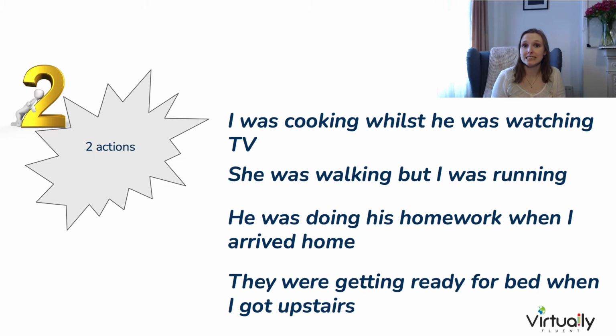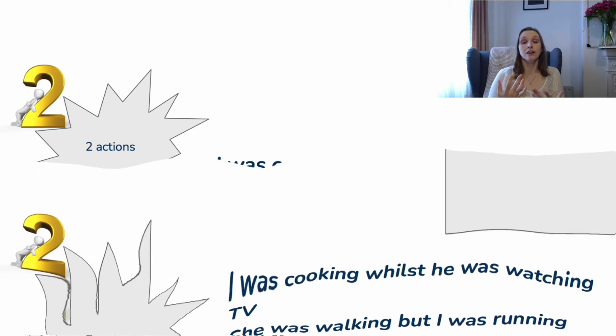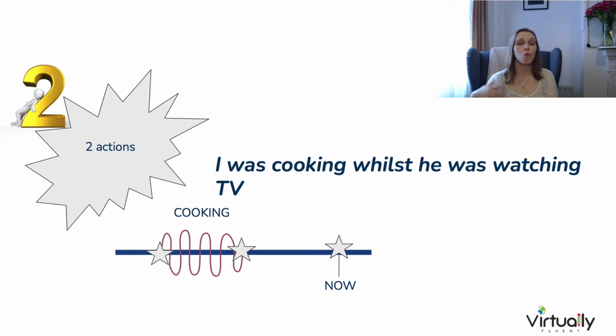Now, the second reason that we would use the past continuous is normally to talk about two events happening more or less at the same time, again, both in the past, starting and finishing in the past. Now, we have two different types. Let's take a look. For example, I was cooking whilst he was watching TV. So we have two events here and both of them are in the past continuous.